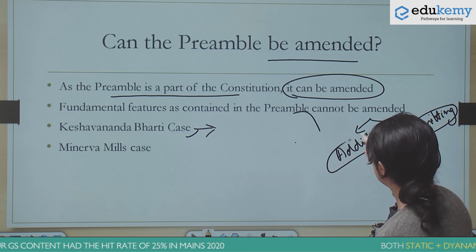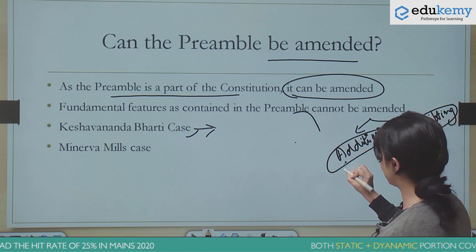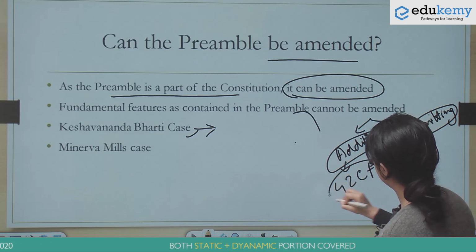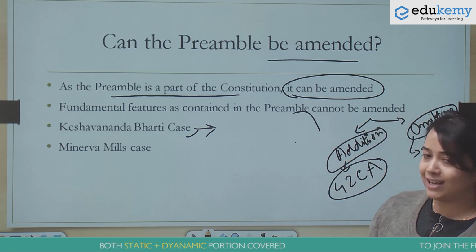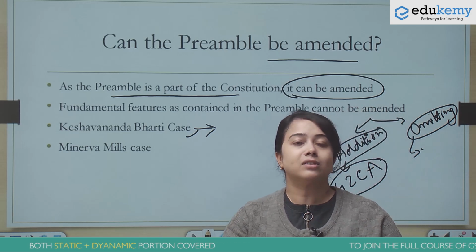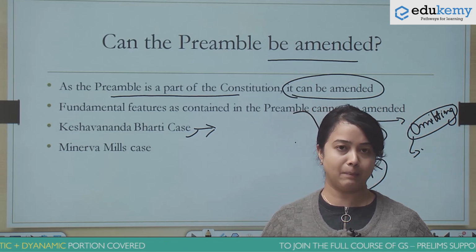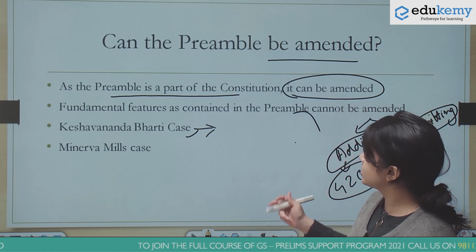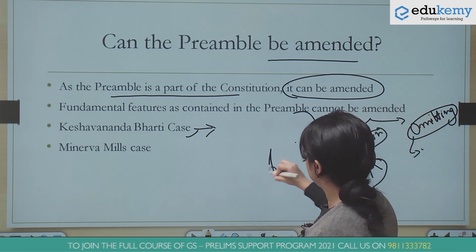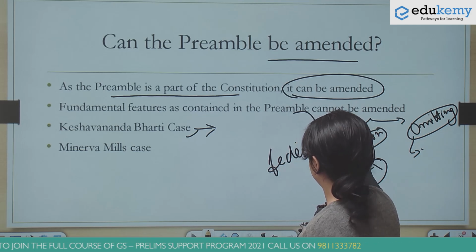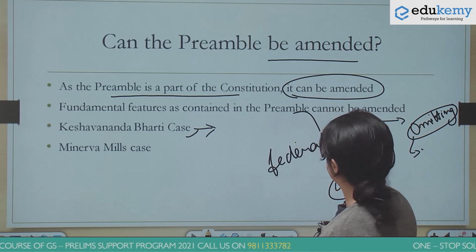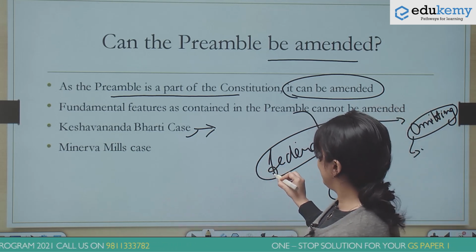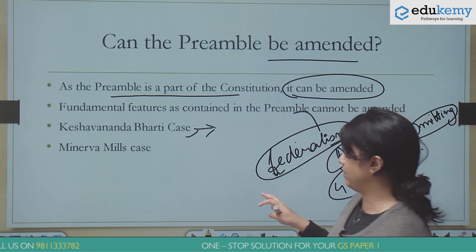Addition has been done only once, as a result of the 42nd Constitutional Amendment. So, in future, we can expect certain additions to the preamble that can enrich it further. For instance, if the word federalism is added to the preamble, because it's not present currently, it is most likely that this kind of addition will not be overturned by the Supreme Court.